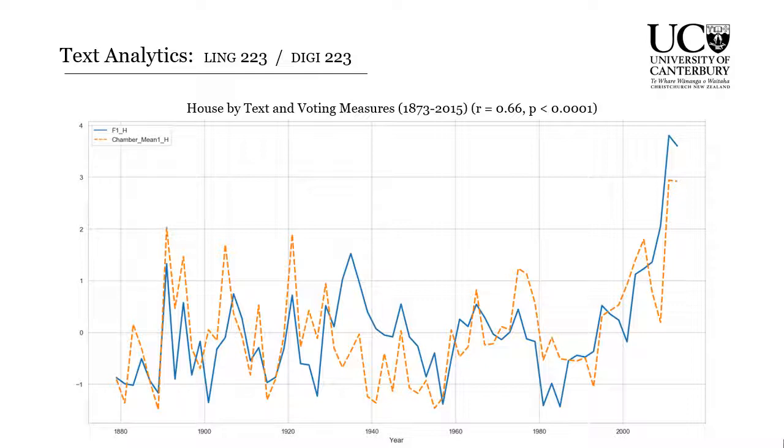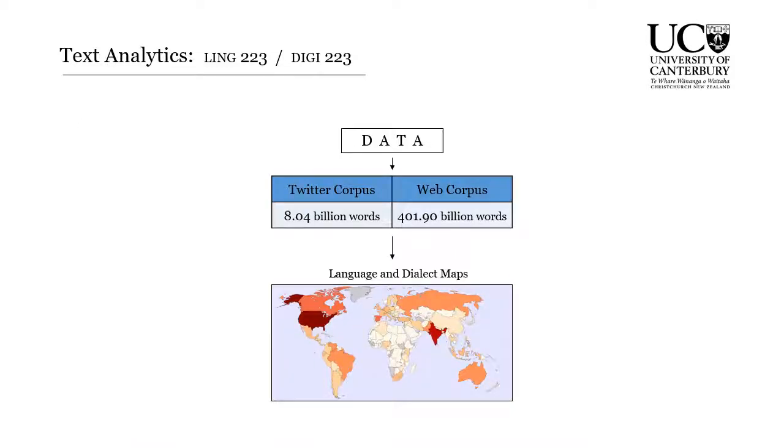Now the point here in terms of text classification is that we could have this one ground truth measure of voting behavior, or we could get at that same information by using text analytics methods applied to the speeches themselves. And of course, the text analytics methods can be scaled. They can be used to look at many different data sets, and that's what's exciting about them.